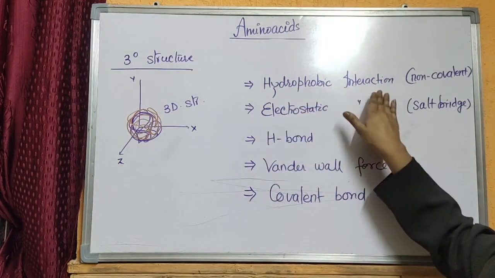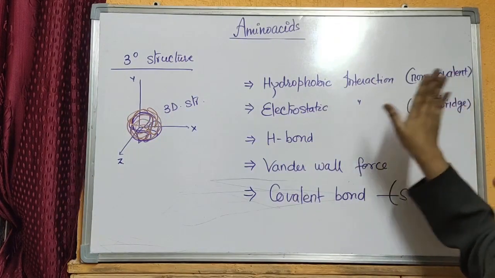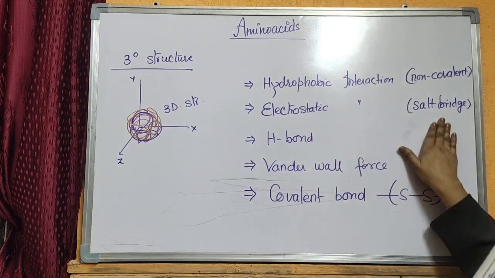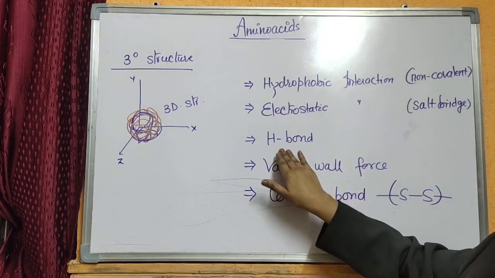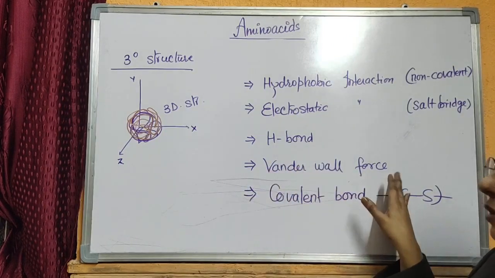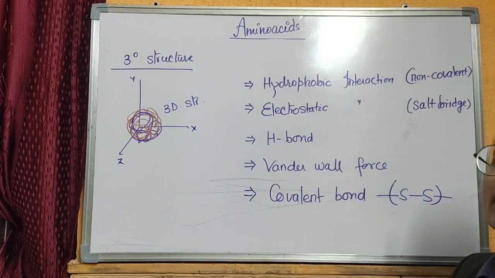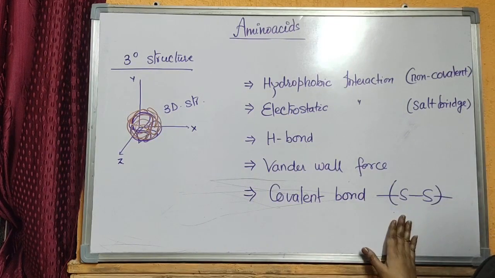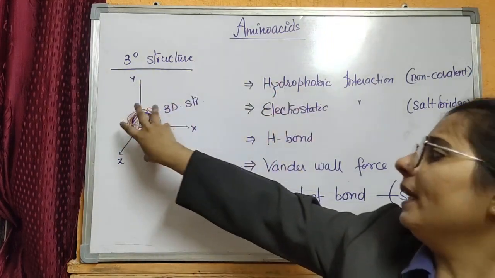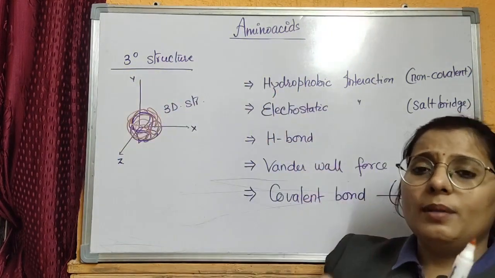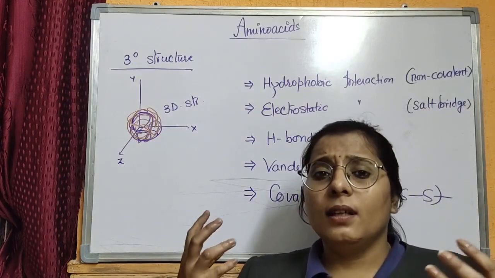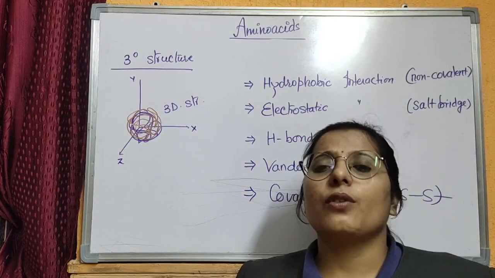and it includes hydrophobic interaction, that is a non-covalent bond. Second, it includes electrostatic interaction that includes the salt bridges. Third, it includes hydrogen bonding. Fourth, it includes van der Waals forces, and fifth, it also includes a covalent bond, that is a disulfide bond. All these five forces or interactions make a protein stable, and that is forming some basic structures of an organism.